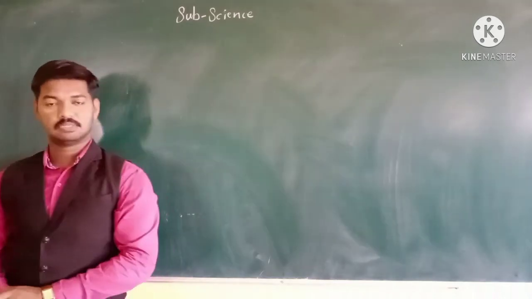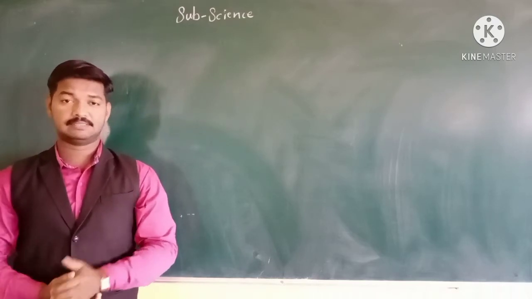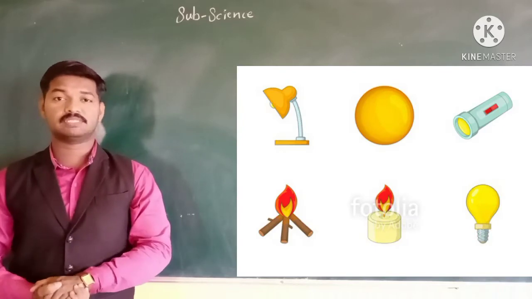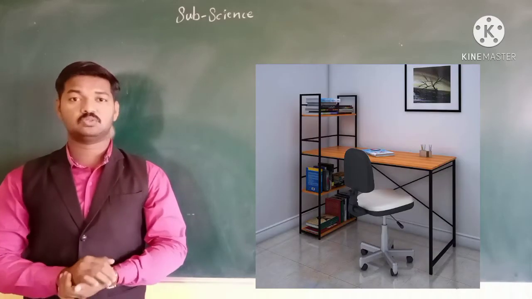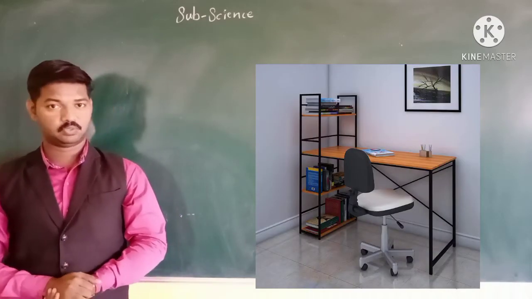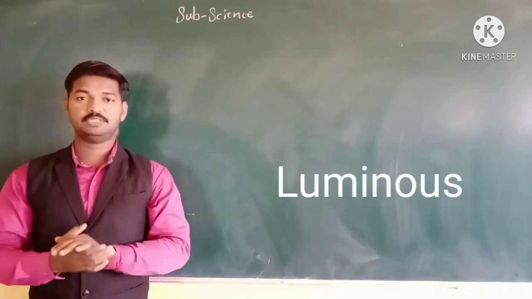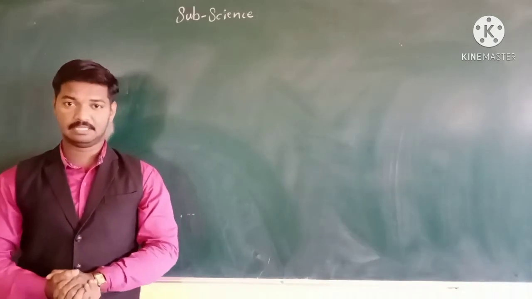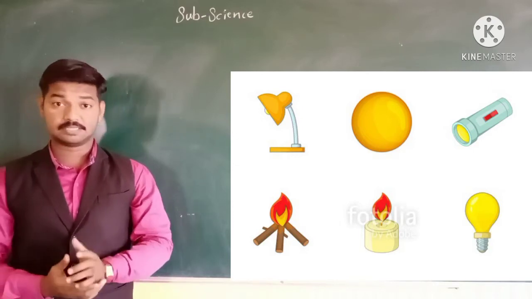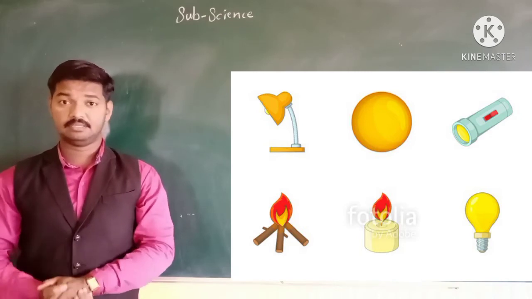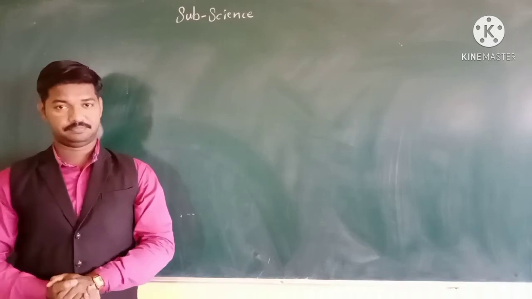So we can divide objects into two groups. One that is luminous, meaning those that give us light, and another that is non-luminous, those that do not give us light. So first we will see luminous objects. Objects that give us light are all known as luminous objects, like the sun, candle, torch, lamp, etc.